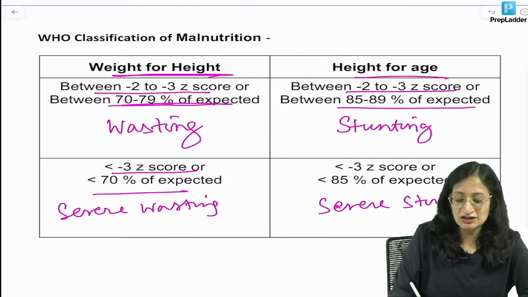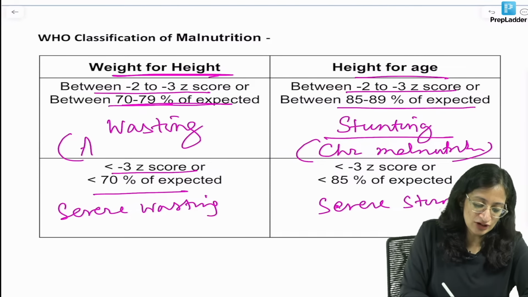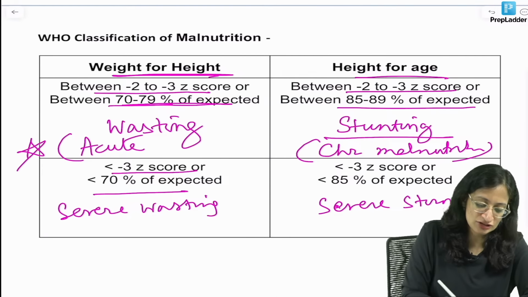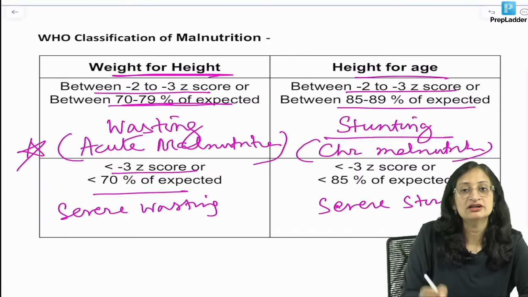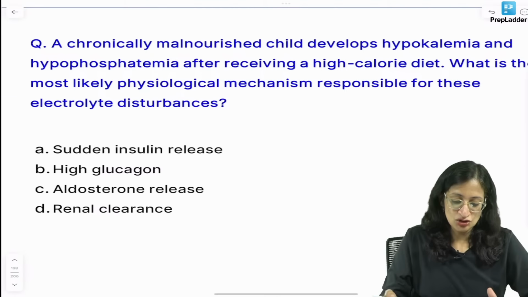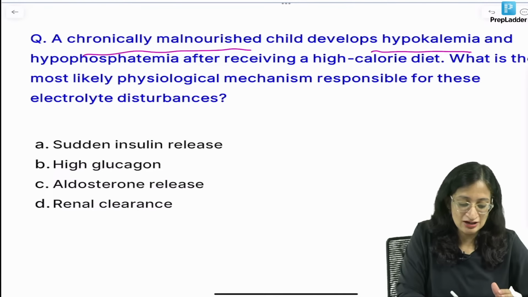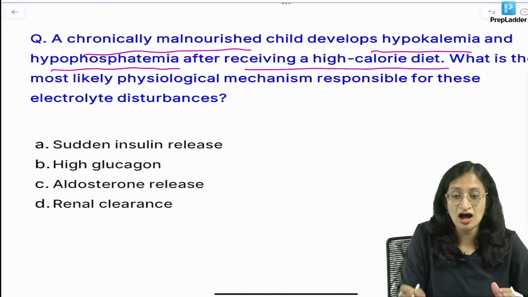Remember, stunting indicates chronic malnutrition. Decrease in height for age indicates chronic malnutrition, decrease in weight for height indicates acute malnutrition. All this has come as a question previously. And if edema is present, we call it edematous malnutrition. Clear? A chronically malnourished child develops hypokalemia and hypophosphatemia after receiving a high calorie diet.